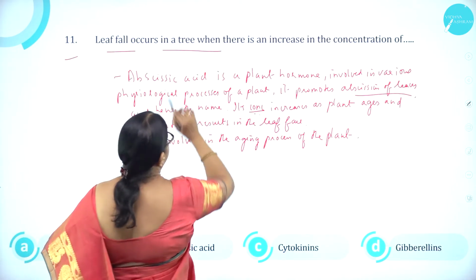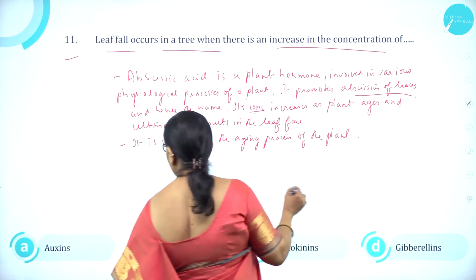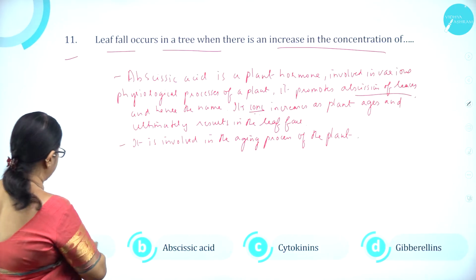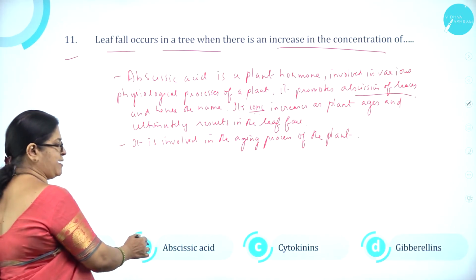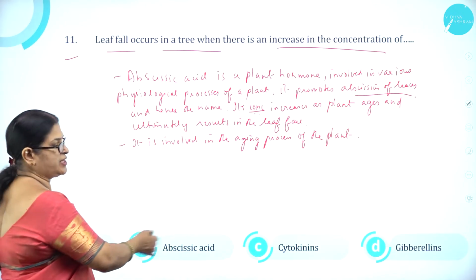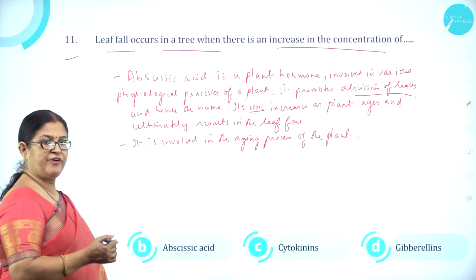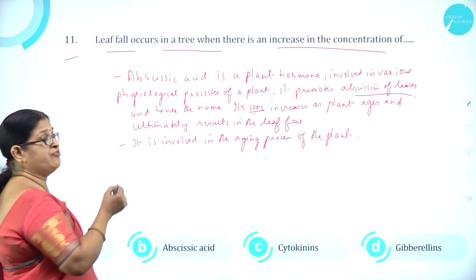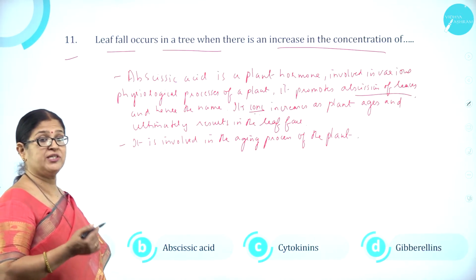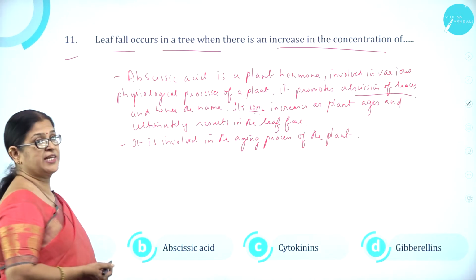Leaf fall occurs in a tree when there is an increase in the concentration of what? A, auxin, B, abscisic acid, C, cytokinin, D, gibberellin. So all these are different types of plant hormones, or otherwise called phytohormones. So leaf fall occurs due to the formation of a layer called the abscission layer due to abscisic acid.